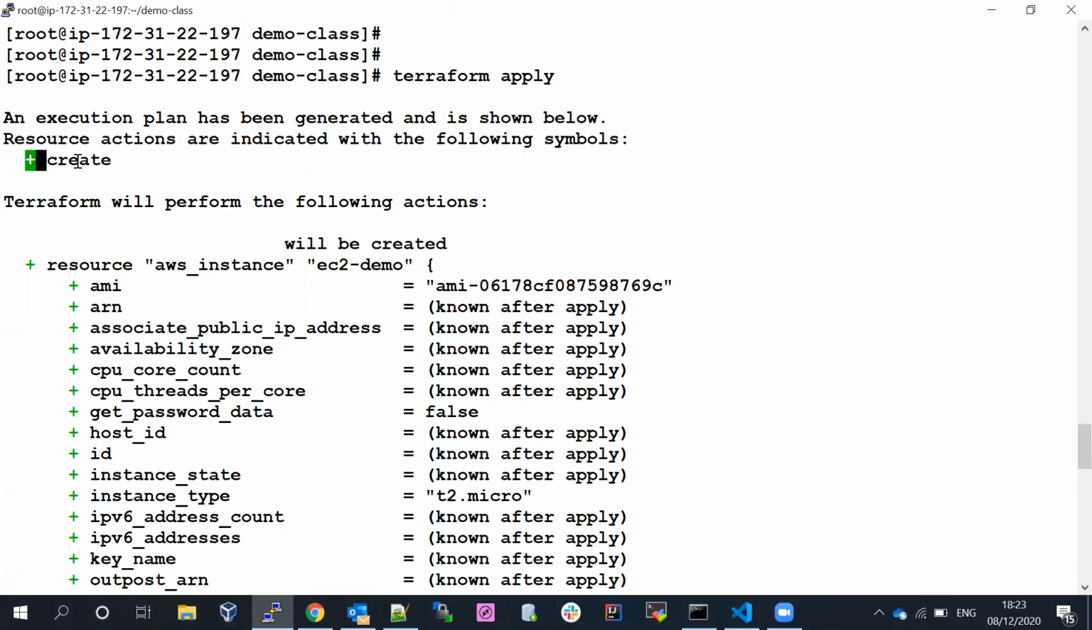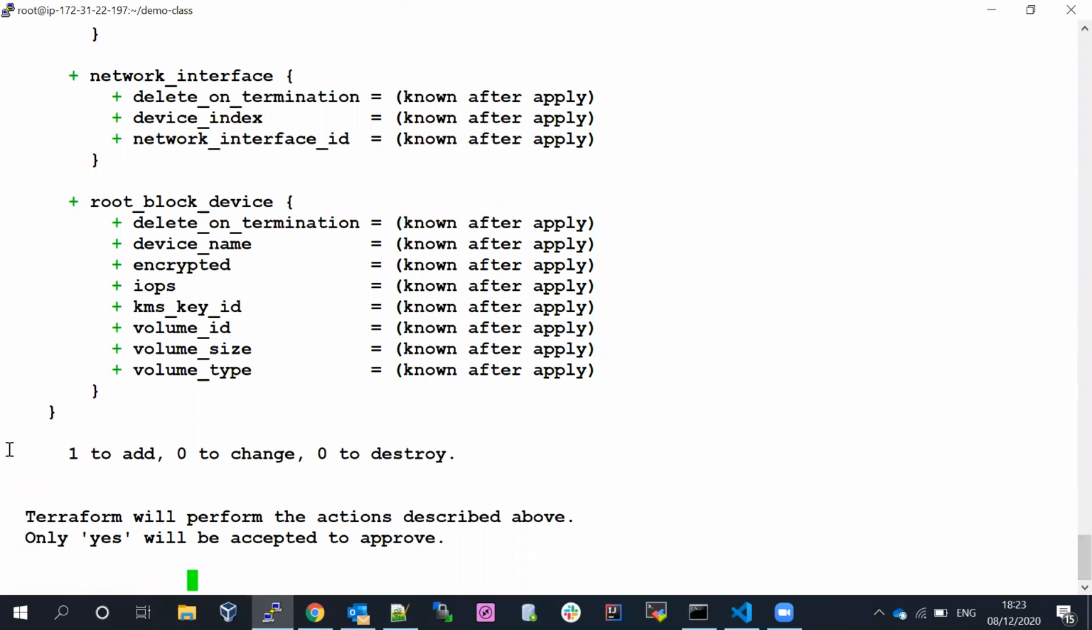What the symbol is saying is a create. So it's going to create the resources. Now if we come down, you can see here 1 to add, 0 to change and 0 to destroy. Why? Because we are calling only one resource, that is called EC2 instance. That's why it's showing 1 to add. If you specify one more resource, you can see 2 here.